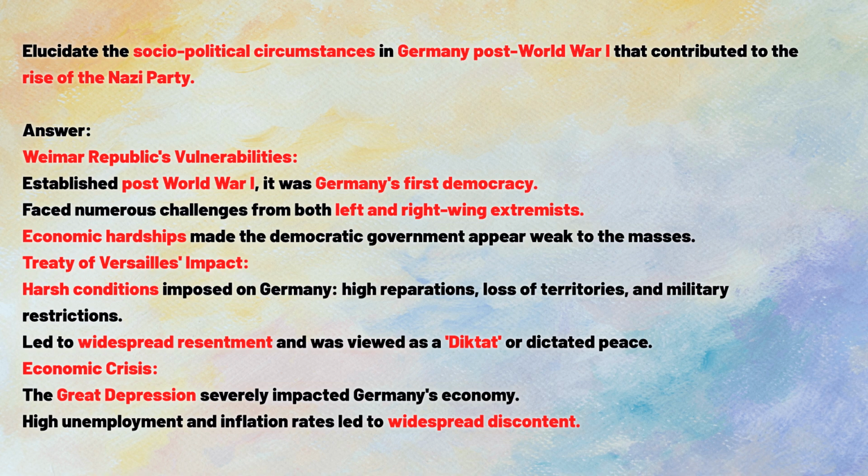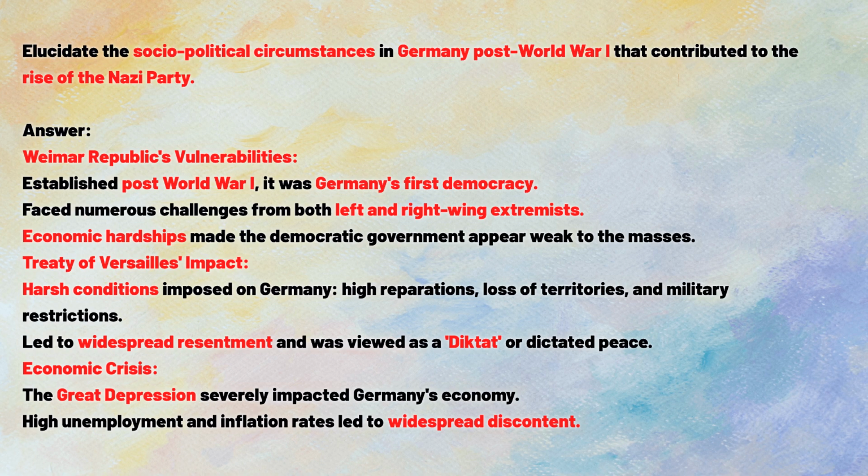Established post-World War I, it was Germany's first democracy. Faced numerous challenges from both left and right-wing extremists. Economic hardships made the democratic government appear weak to the masses. Treaty of Versailles impact. Harsh conditions imposed on Germany, high reparations, loss of territories, and military restrictions led to widespread resentment and was viewed as a diktat or dictated peace.